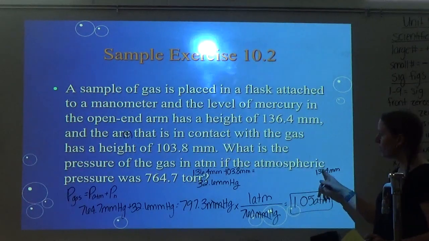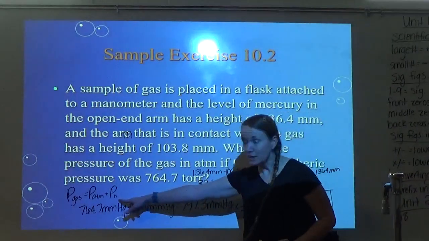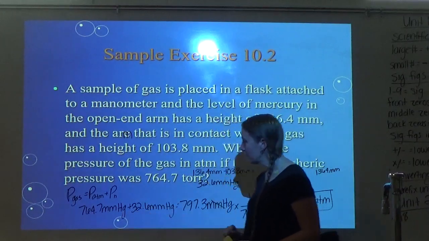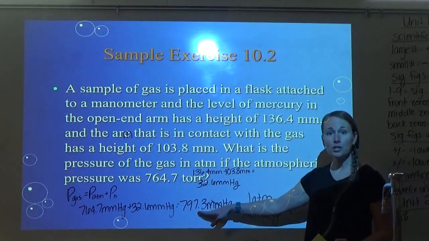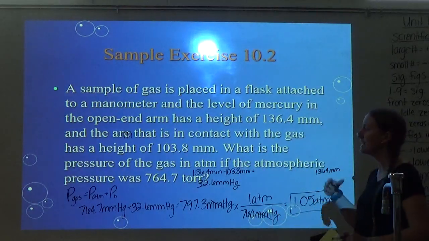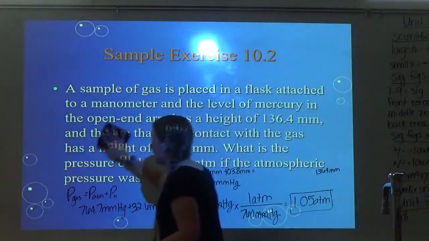Okay, so all we did, y'all, was subtract the two sides of the mercury to get the pressure h, our pH, and we did our atmosphere plus the pH to get our final pressure. Now this would be the answer, except it says what is the pressure of the gas in atm. So I had to convert to atm.